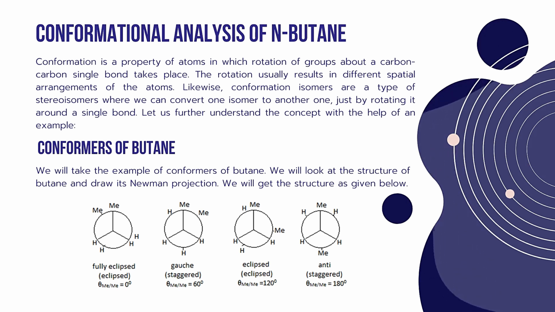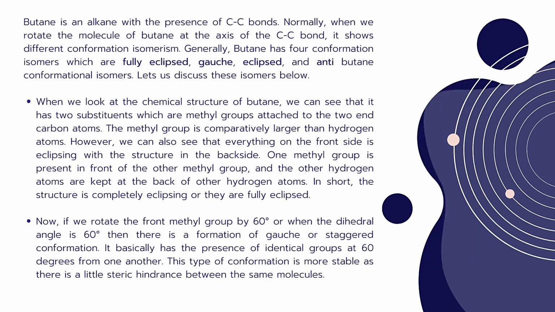According to the rotation of one of the carbon atoms, we will get 4 important types of conformers for butane. They are fully eclipsed conformation, Gauche conformation or staggered conformation, the third one is eclipsed conformation, and staggered conformation or anti-conformation. All these conformations of butane we got just by rotating one of the carbon atoms for every 60 degrees of rotation.